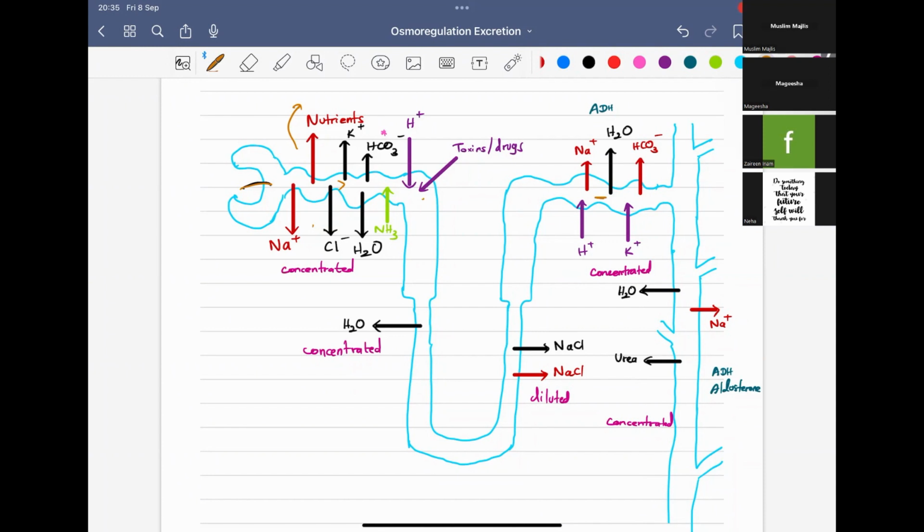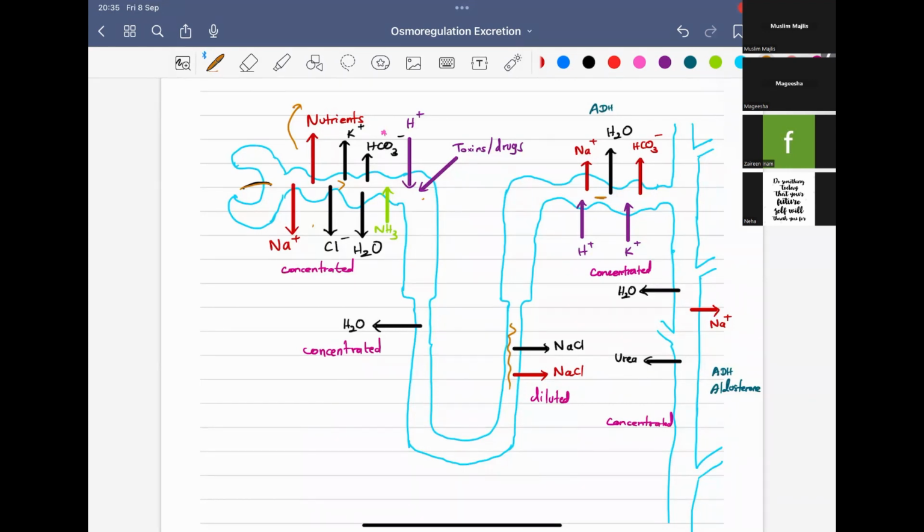So most of the Na plus is reabsorbed into the interstitial fluid by the active transfer that you might have known by now. So as a result of losing NaCl and no water reabsorption, the filtrate will be dilute inside the ascending limb, right? Then it will move into the distal convoluted tubule.